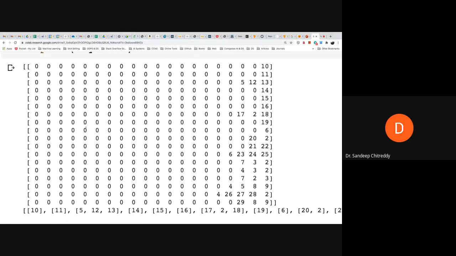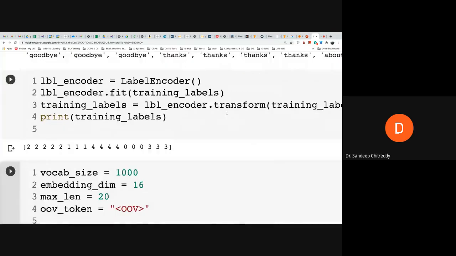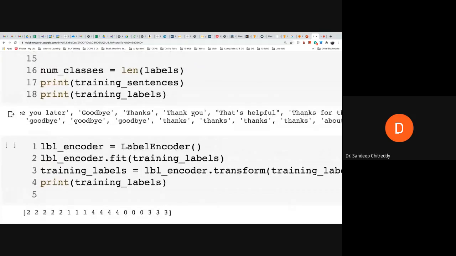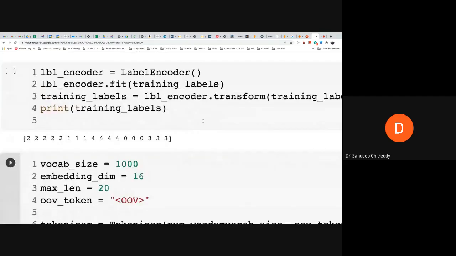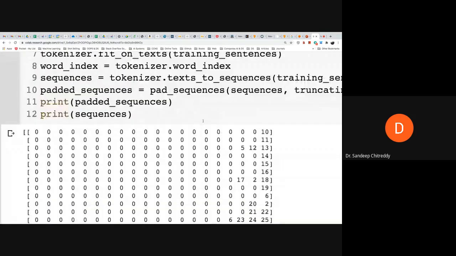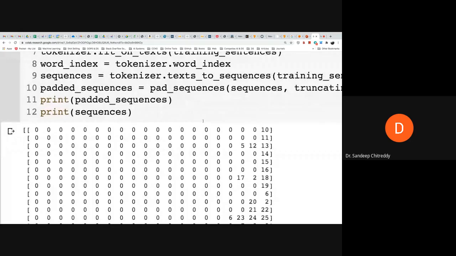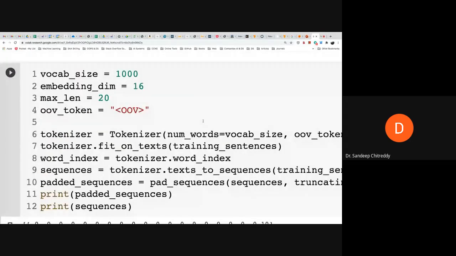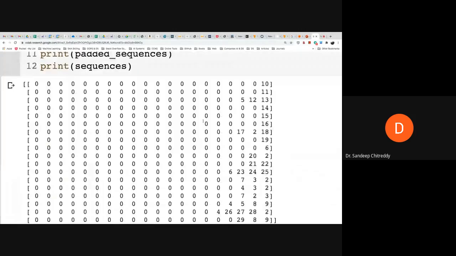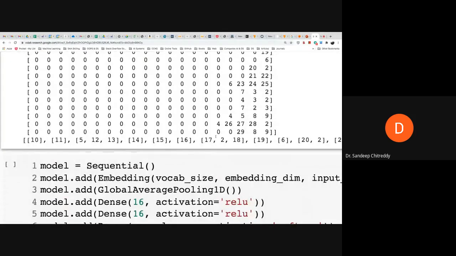Each one is a training sentence, which is converted into numbers. What does 10 mean? What was the label associated with 10? One second. I did not print that. Let me print even the words so that you will understand.